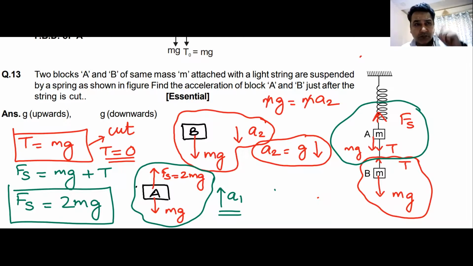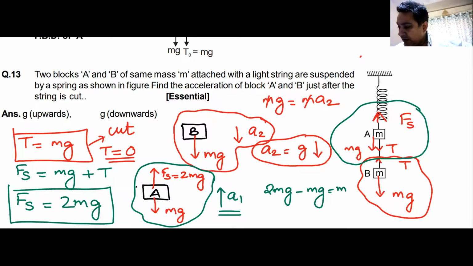So the equation of block A would be 2mg upwards minus mg, which is downwards, should be equal to m into A1, which is upwards. If I calculate this, acceleration will come as g in the upward direction.